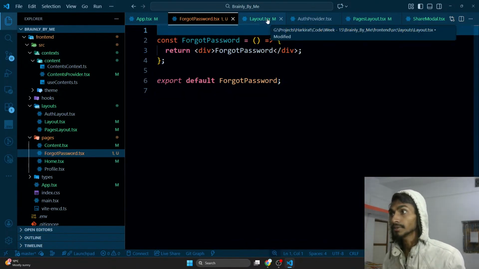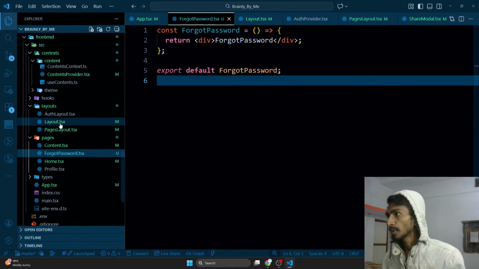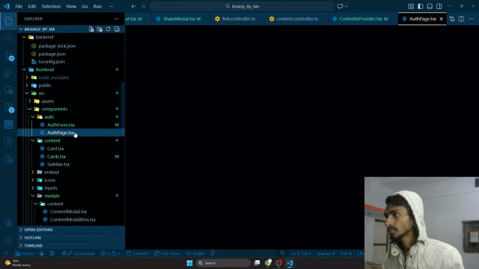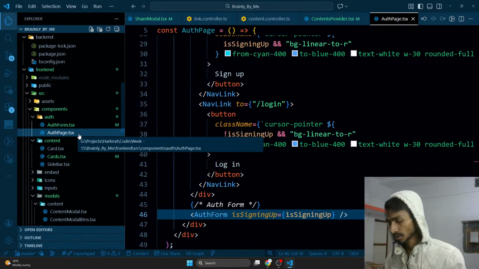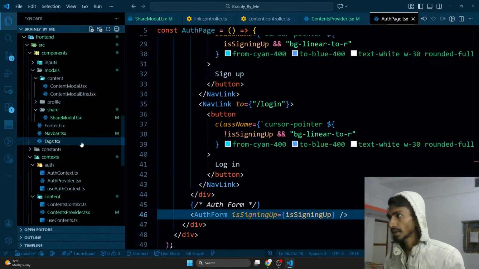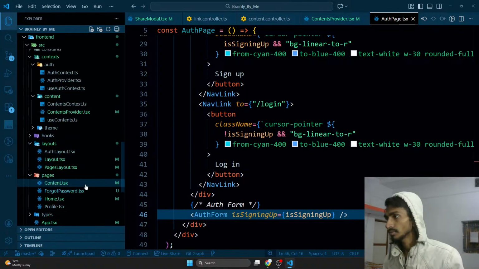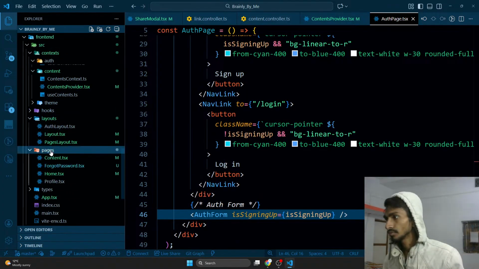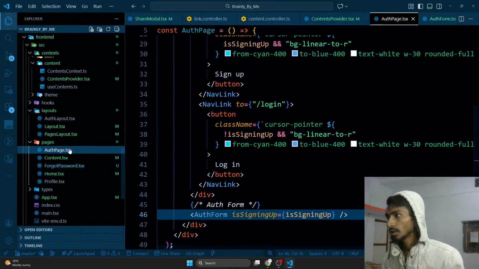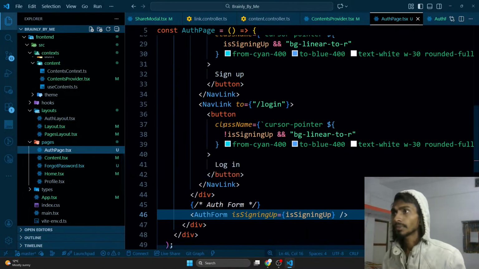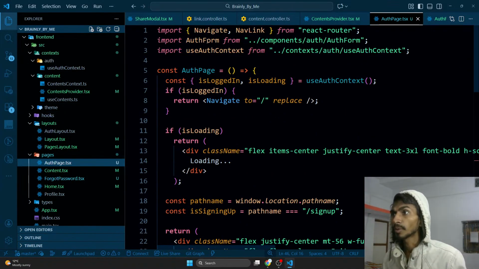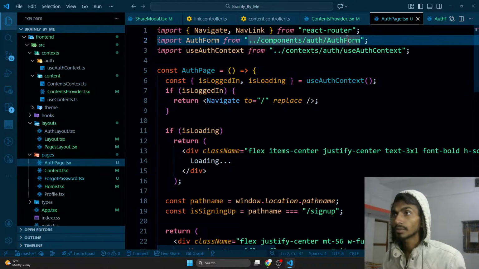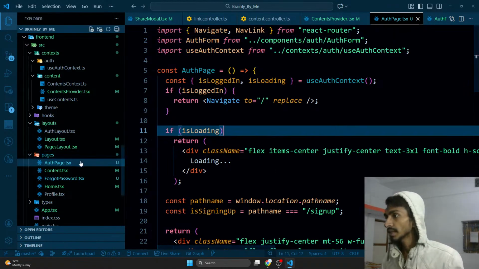And the next thing is that when I go to my auth page, that is here. Auth page is here, right? Interesting. This auth page should be in the auth section. So let's cut it from here and paste it inside this page section. Okay, so I have auth page, I have forgot password page and all. I hope I will not get errors in the paths. Auth form, components, auth form. Okay, things are fine. What is the next thing that I can do over here?